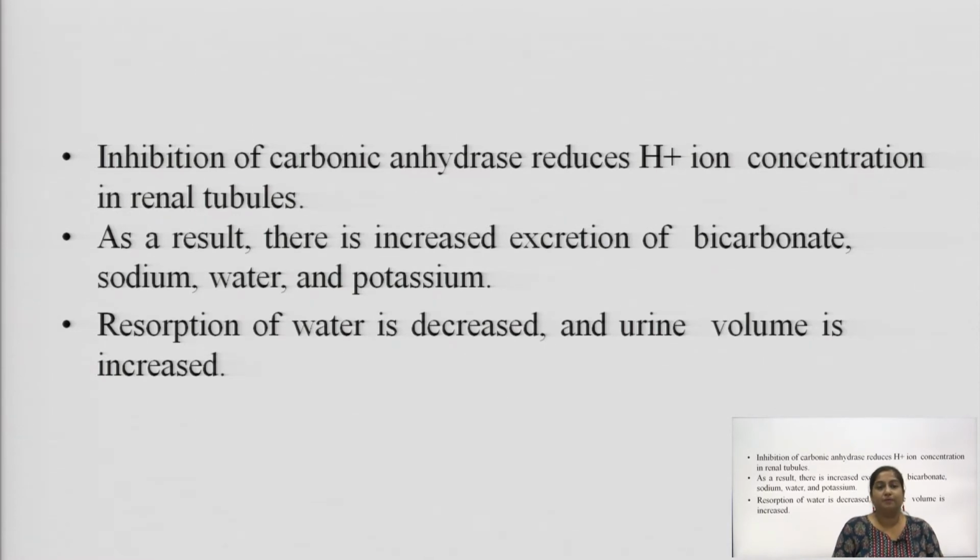So, it is very important to stop the work of carbonic anhydrase by using the carbonic anhydrase inhibitors, which reduces the exchange of H plus ions with sodium and water, and ultimately causes the excretion of a huge amount of water, sodium, potassium and bicarbonate ions through the urine.